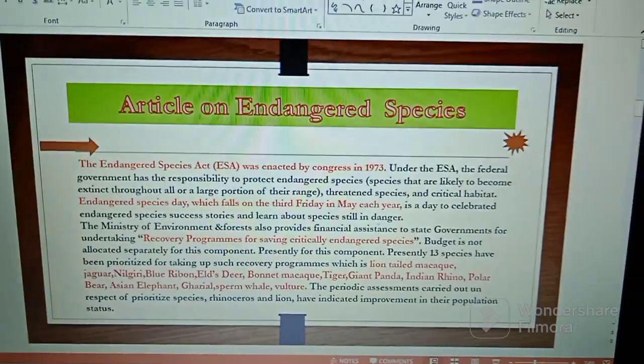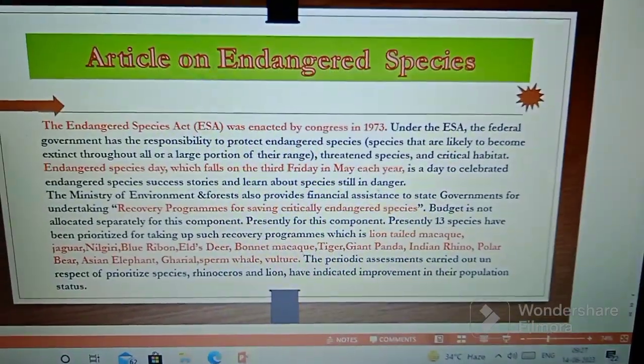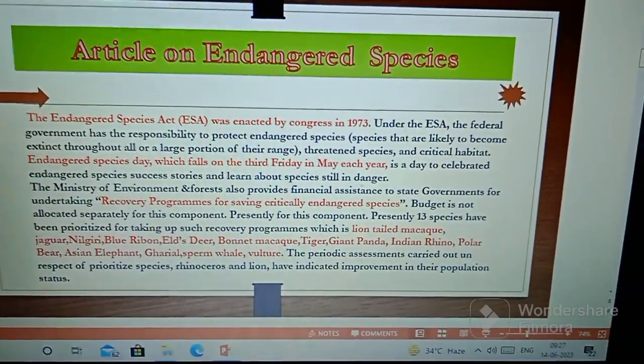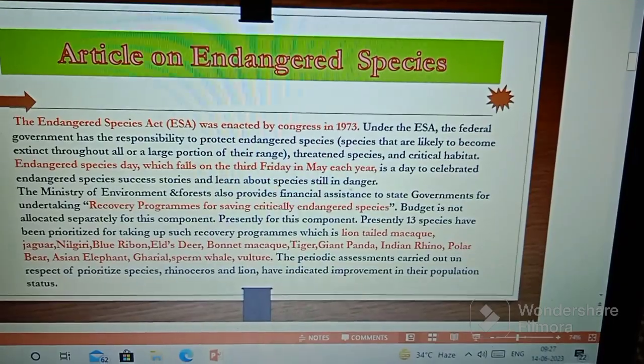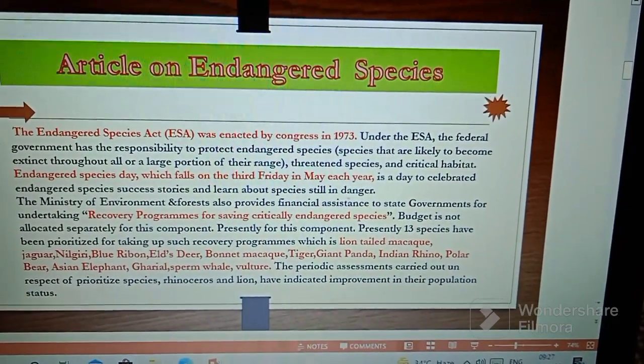My next page is articles on endangered species. So here I have added some articles. The Endangered Species Act (ESA) was enacted by Congress in 1973.